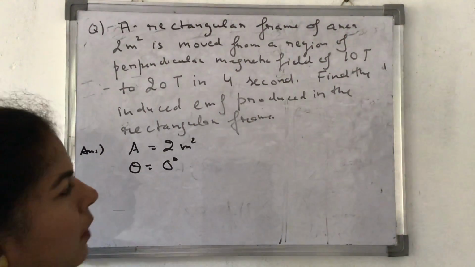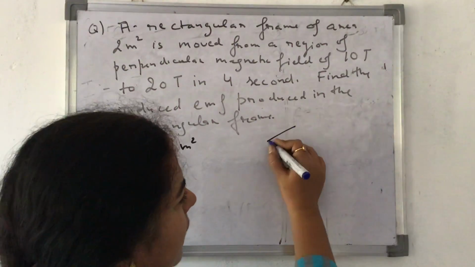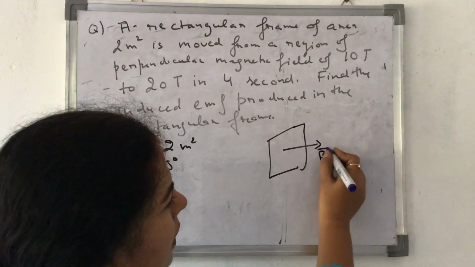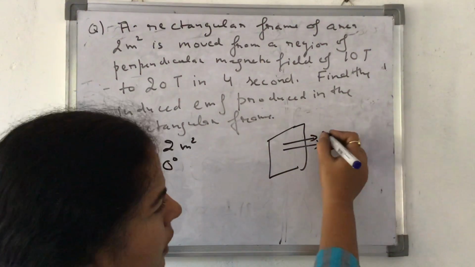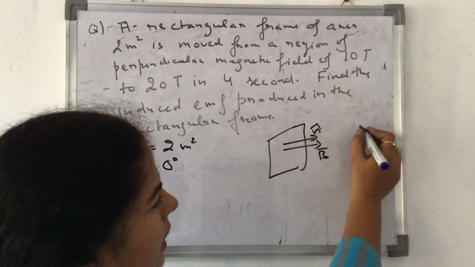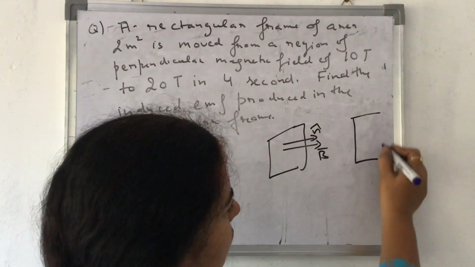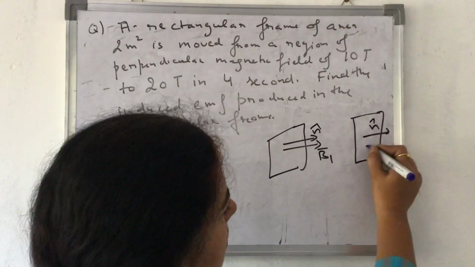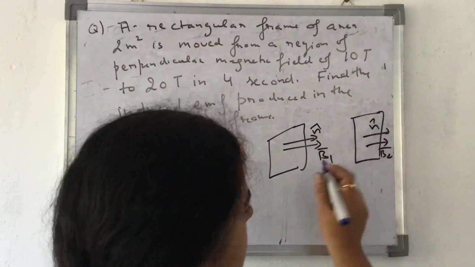That means whatsoever rectangular frame I'm keeping like this, the magnetic field in this region is B1 and the area here, this is what it means. Area is having direction. Then it is subjected to some other magnetic field. This is B2, area being the same. This is what it means.